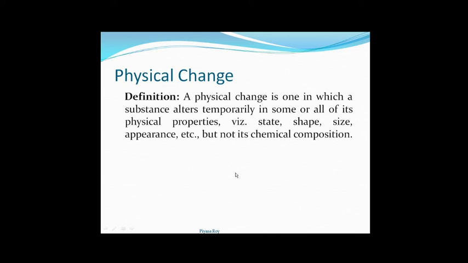Next, physical change. The definition can be given as: a physical change is one in which a substance alters temporarily in some or all of its physical properties, like state, shape, size, appearance, etc., but not its chemical composition. That means in a physical change, its chemical composition will remain unaltered, whereas its physical properties like state or shape or size or appearance of that substance can be changed.